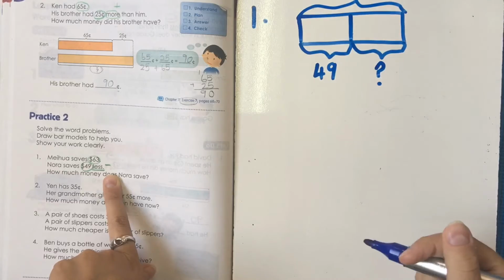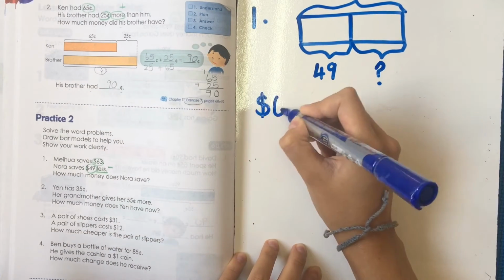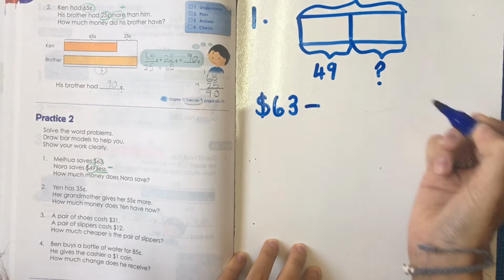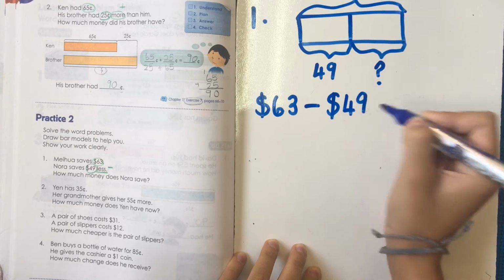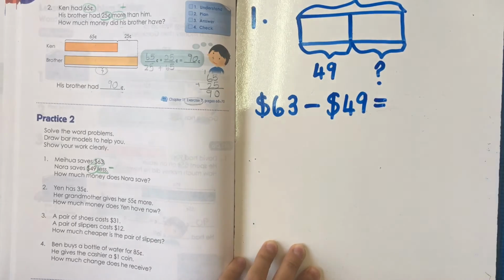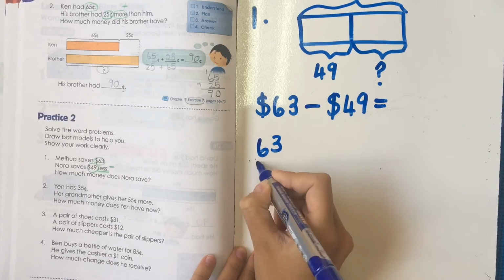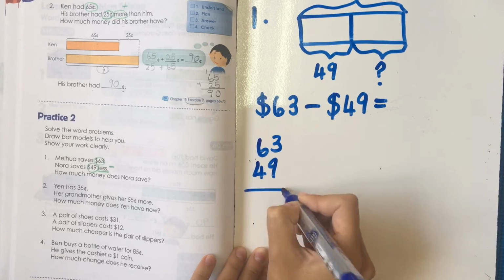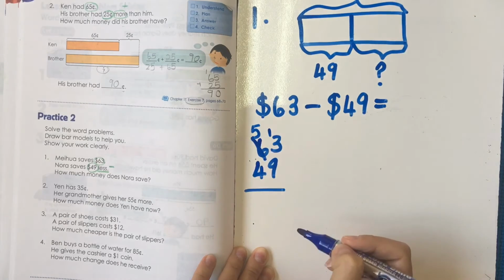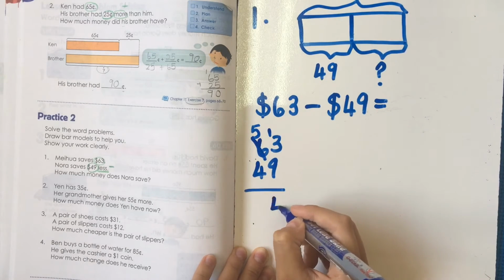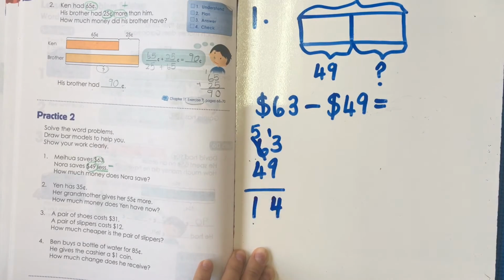Now I need to do the sum. My sum will be $63 take away $49 equals, and I can do the sum on the side. 63 take away 49 I cannot. I have to borrow. That becomes a 5. I carry. 13 take away 9 is 4. 5 take away 4 is 1.